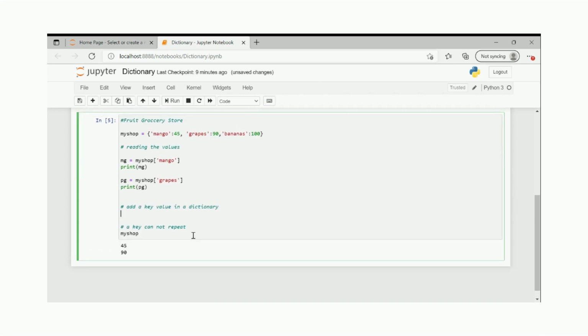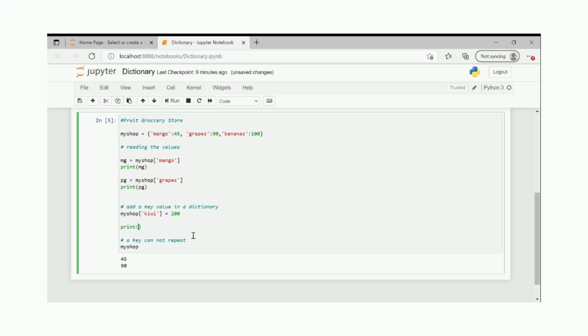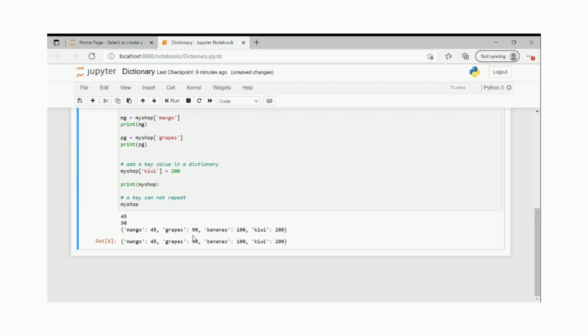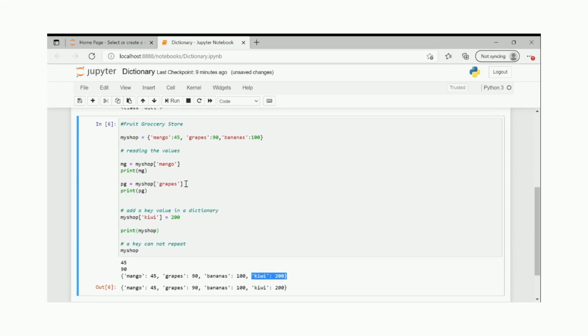So let's say I have another fruit now with me, that is, let's say, kiwi. So I will write my shop kiwi equals to price, let's say 200. Now if I print my shop, you will see that it is printing kiwi also, added along with the rest of the values. So this is how you add a value.